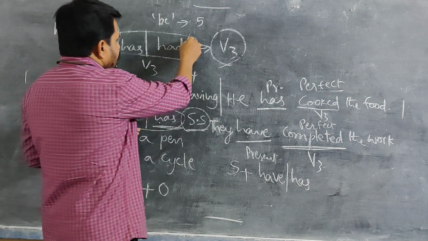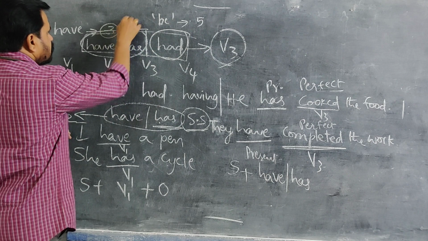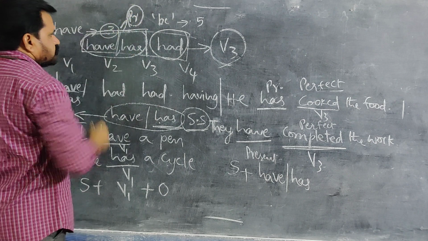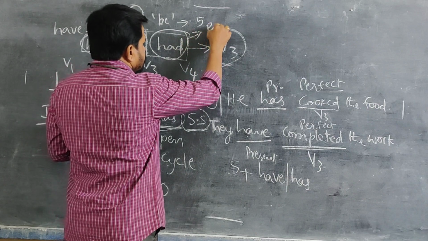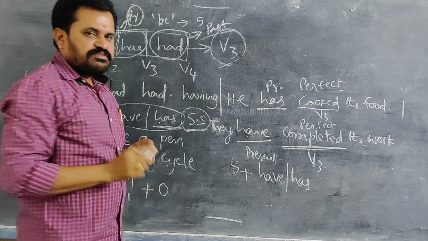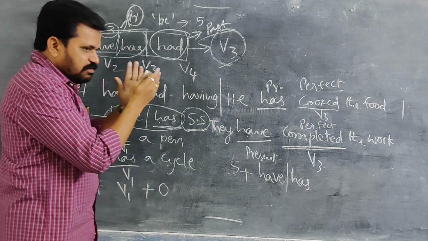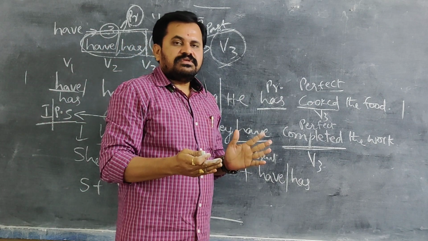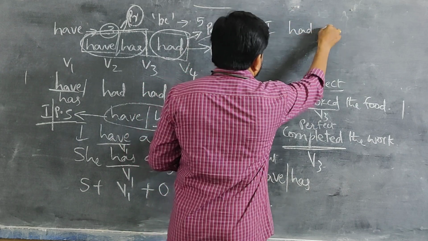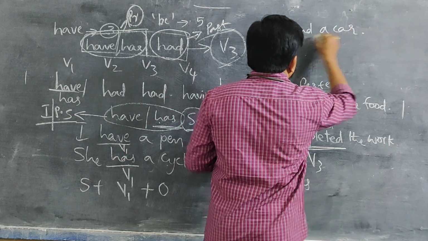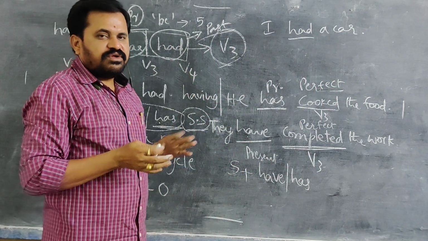Whenever we come to had, we already said have or has are related to present tense. When it comes to had, it comes in past tense. If we use had barely without any main verb, for example, I had a car, in this sentence only had is used. There is no other verb. Barely we used had only.